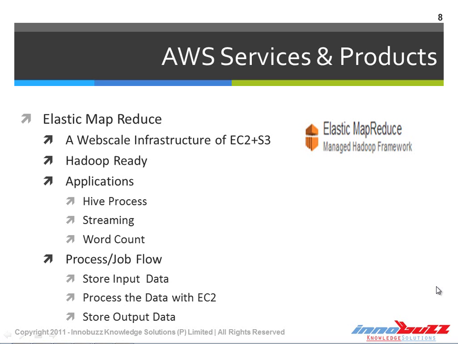That is the basic idea of Elastic MapReduce. If you look at the job flow, it stores the input data in S3, EC2 is the compute unit which processes the data, and the output goes back to S3 for storage again.